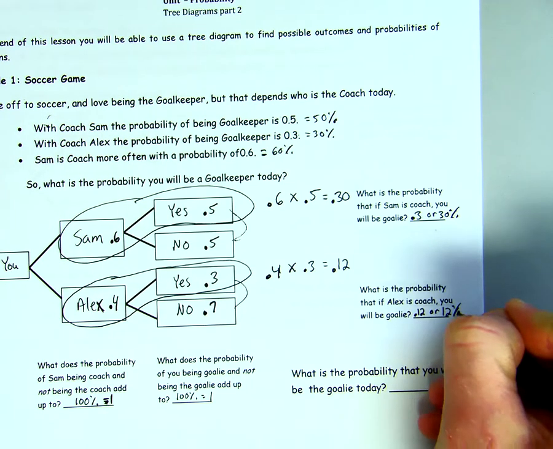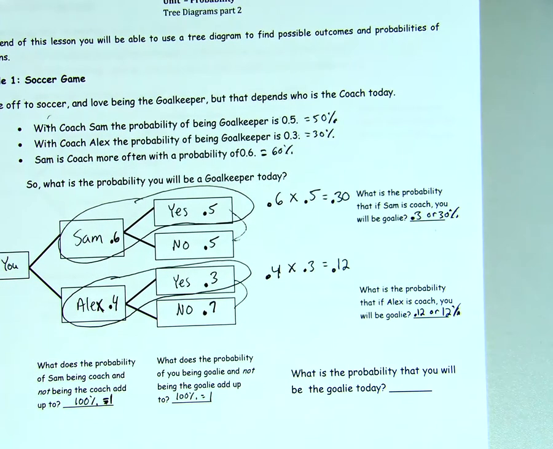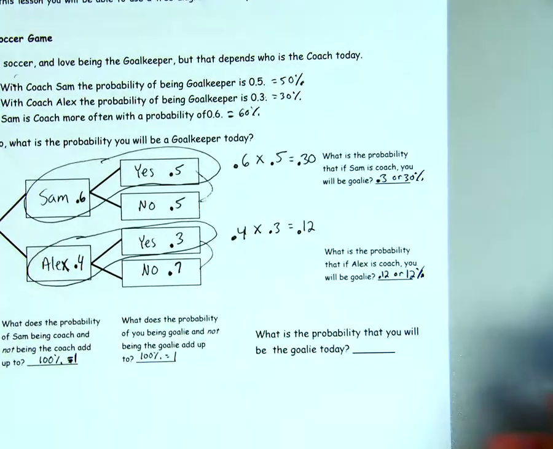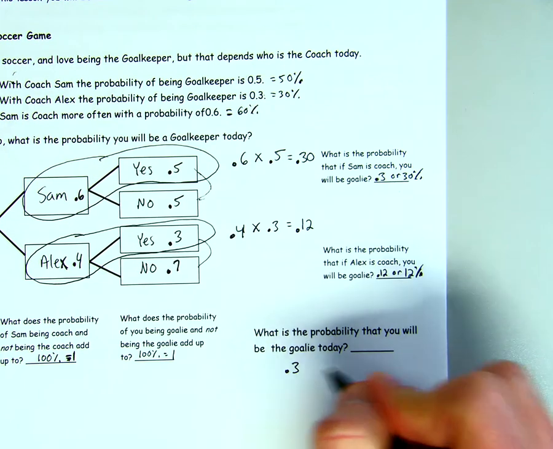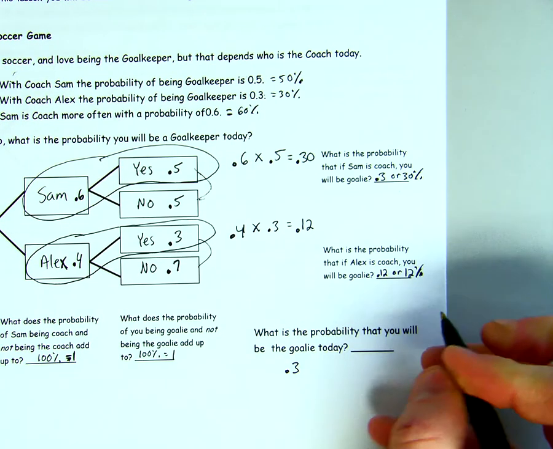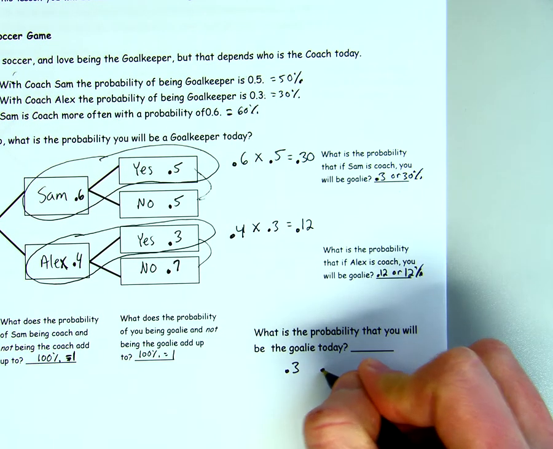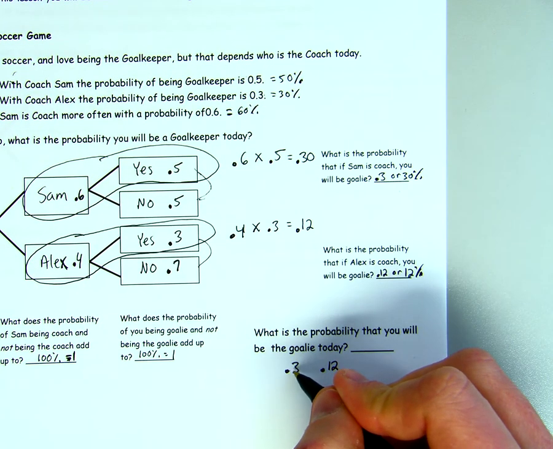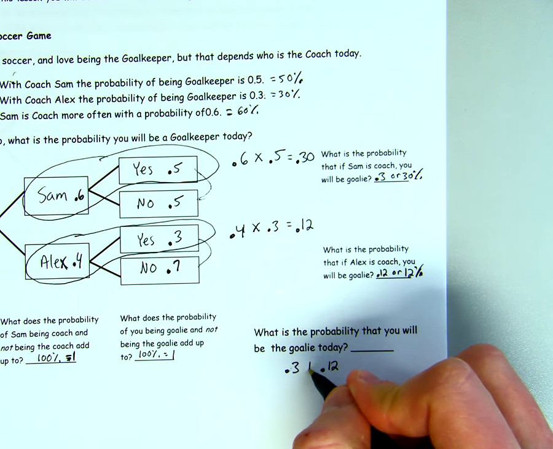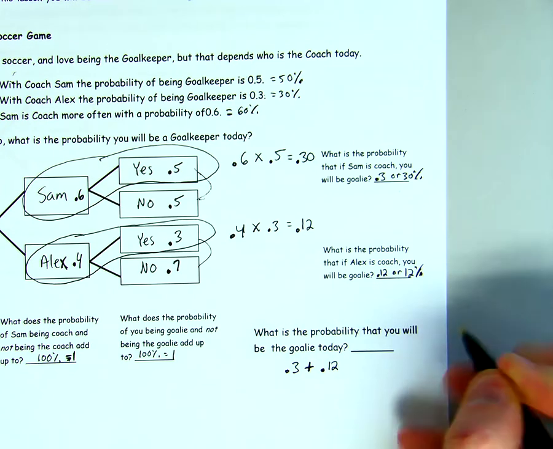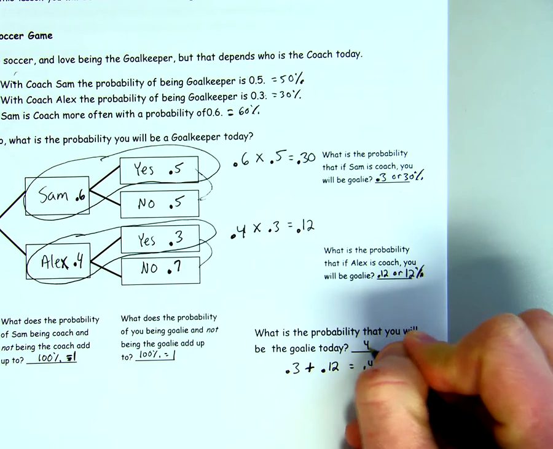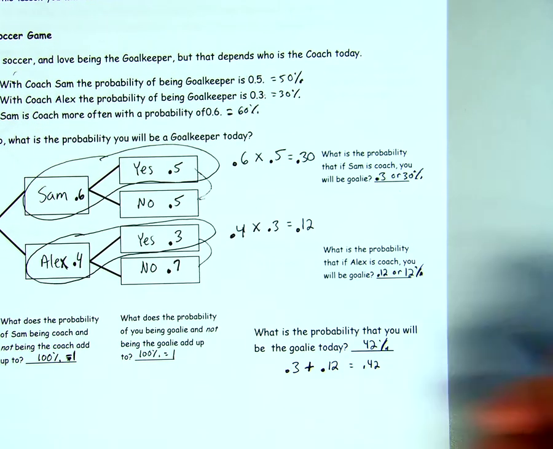And then I come up with, what is the probability that you will be the goalie today? So now we have Sam chooses you 30% of the time, so 0.3. And then we also have Alex chooses you 12% of the time, so 0.12. I can have Sam or Alex be your coach. When I have that or there, I add them together to get 0.42, or 42% of the time.